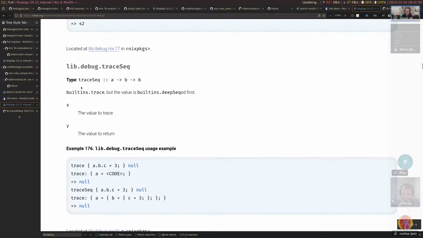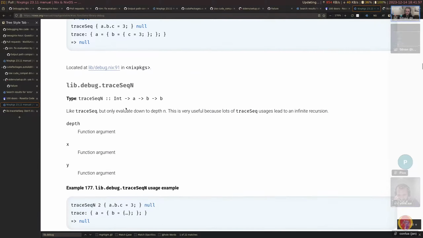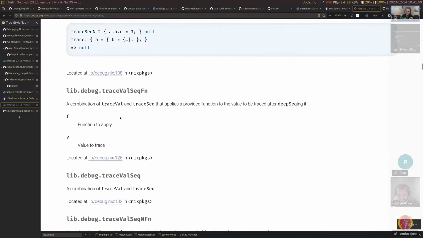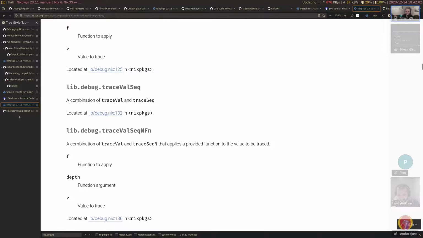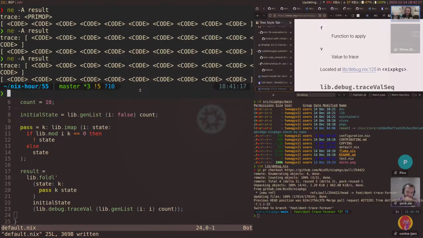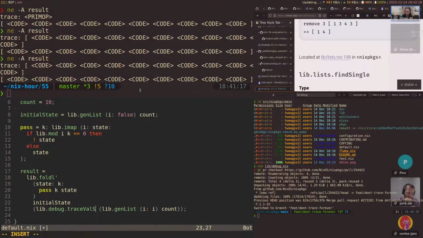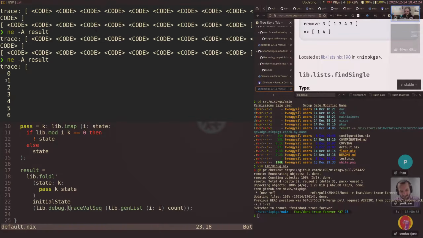So instead, we want traceSeq or traceSeqVal. In this case, it gets deepSeq first. We have traceSeq, traceValSeqFn. Here, this one. So traceSeq means it will evaluate it beforehand, and it will evaluate it deeply, so you won't have any thunks printed. And Val means it takes the first argument and returns it as well. So we do this and we actually get some output now.